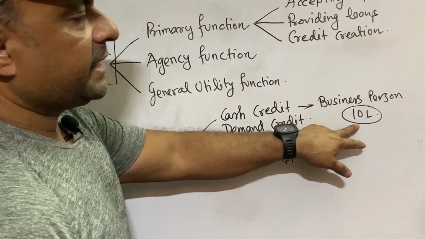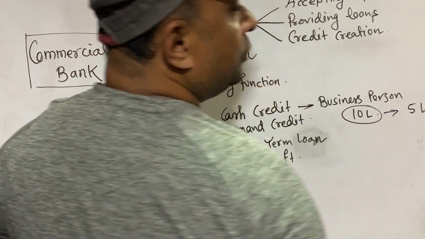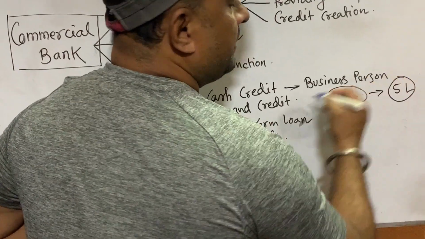Suppose 10 lakh rupees is credited in his account and the person requires 5 lakh rupees. He will withdraw 5 lakh rupees from the bank, but interest will be charged only on that 5 lakh rupees.